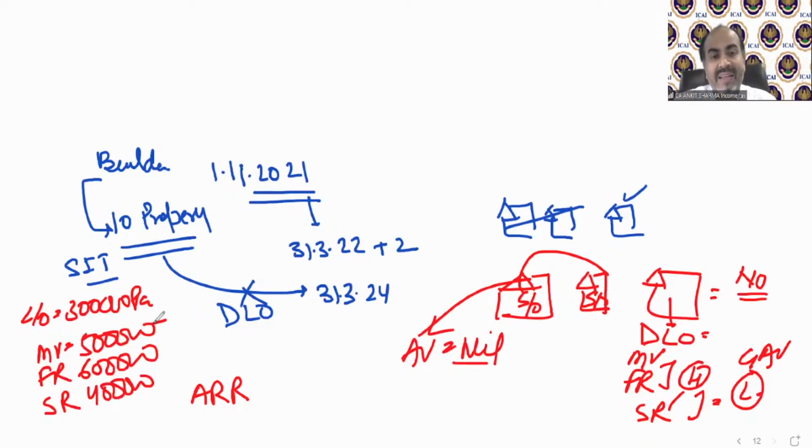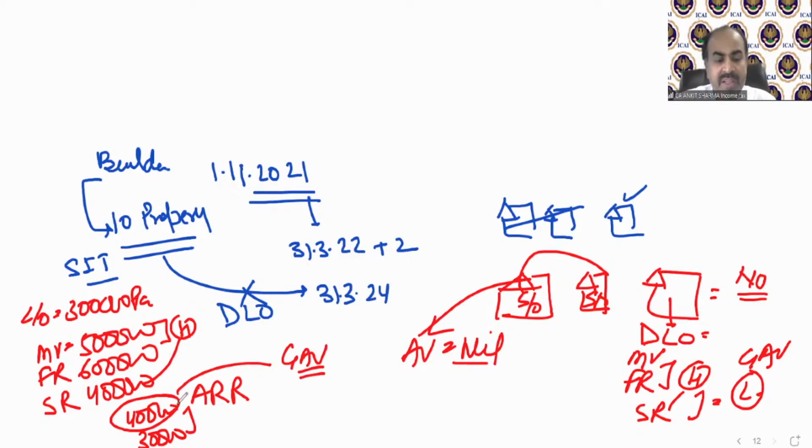So in that case, the higher and then the lower is 4 lakh. Actual rent received is 3 lakhs. So if these values are going to be treated as GAV, technically you are receiving 3 lakh rupees, but you need to pay tax on 4 lakh rupees. So there is 1 lakh rupees of income which is not real income. That is going to be taxable on a notional basis.